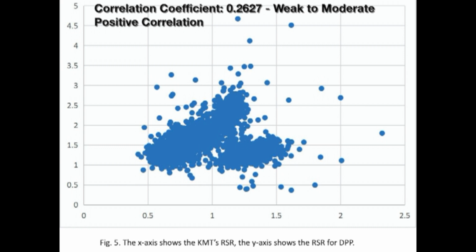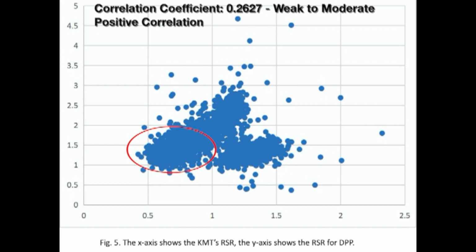This graph shows the relative support rate of the 5 cities put into one graph. The x-axis is the KMT's RSR and the y-axis is the DPP's RSR. The correlation coefficient is 0.2627, which I would describe as a weak to moderate positive correlation. There appear to be two parts of the graph. One has a stronger positive correlation, you can see on the left, and that smaller group to the right of the one at the bottom, that group has a lower positive correlation.